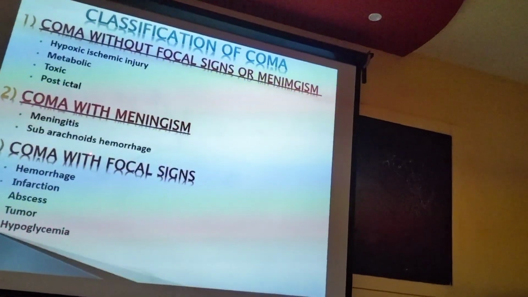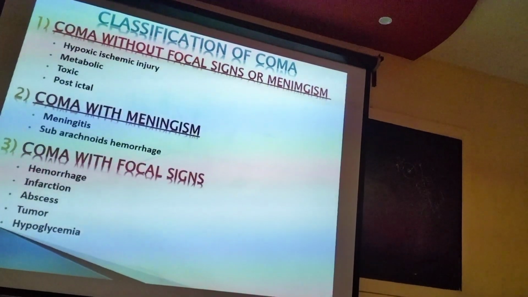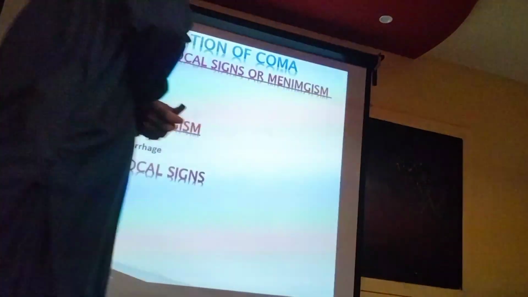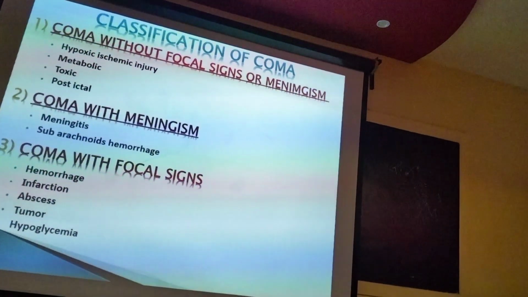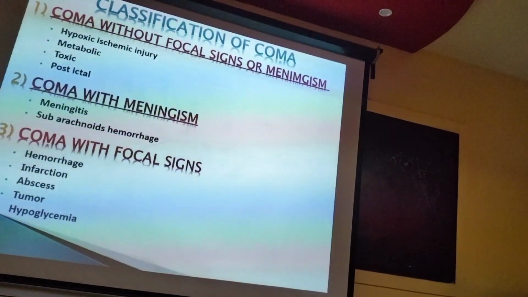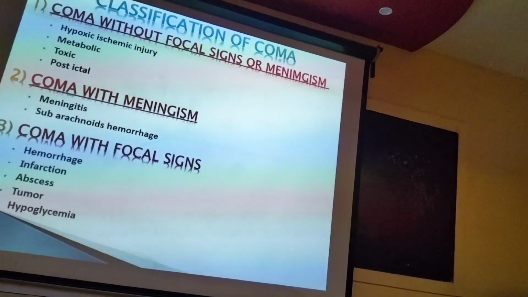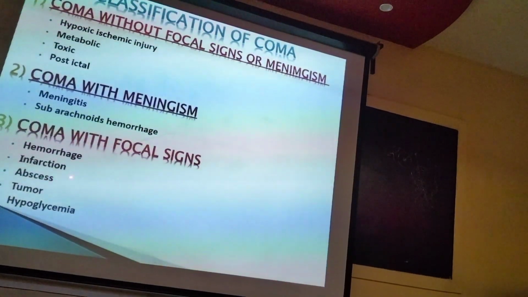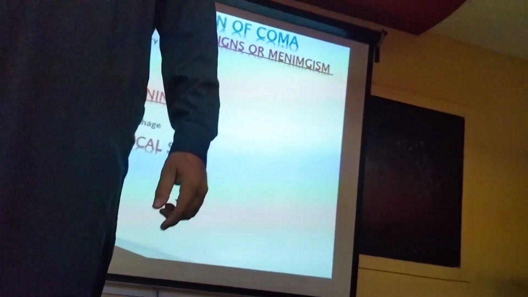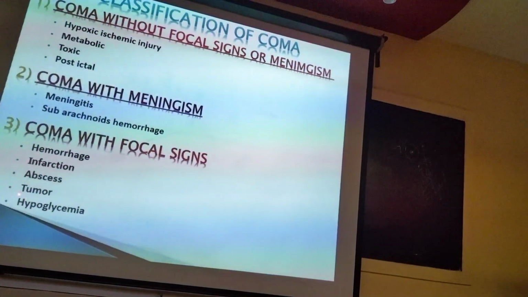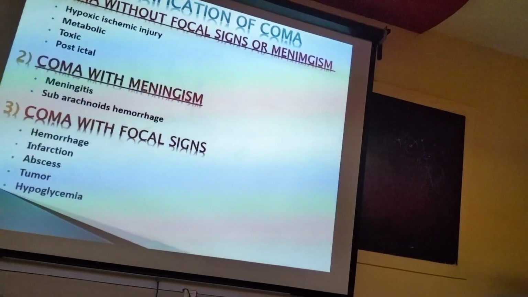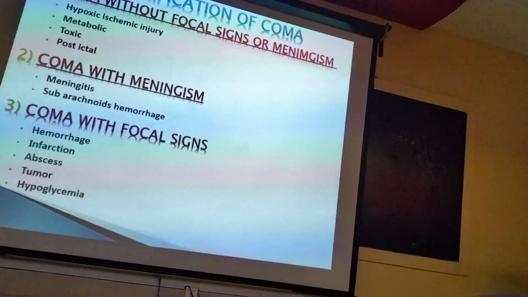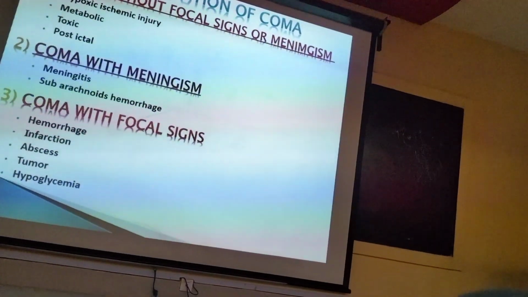And third is coma with focal sign. If the patient is unconscious and you give painful stimuli, the patient moves only one side of the body. So we call this a focal sign. What are the causes? Stroke, infarction, hemorrhage, brain abscess, tumor, and sometimes hypoglycemia can present like stroke. So this is the classification of the unconscious patient.